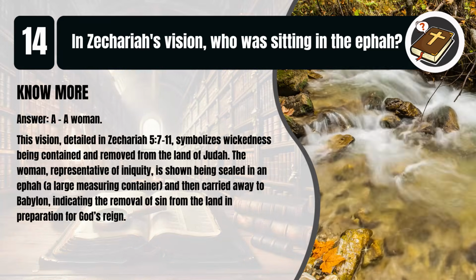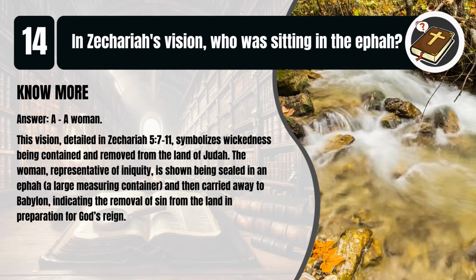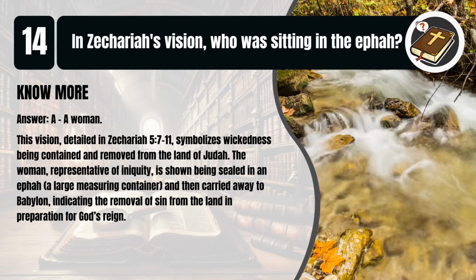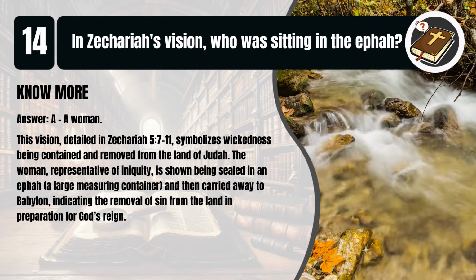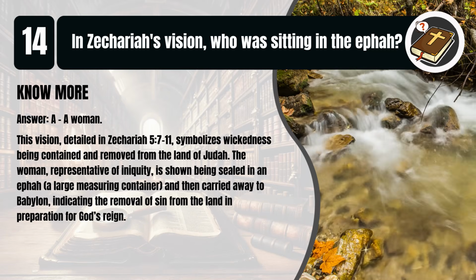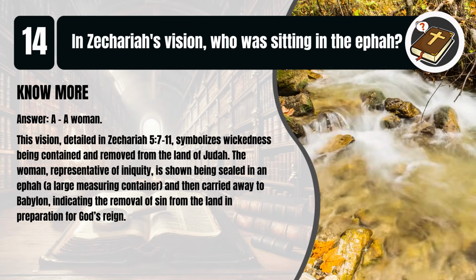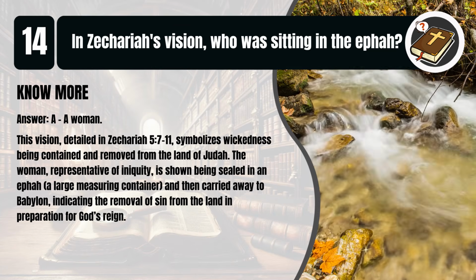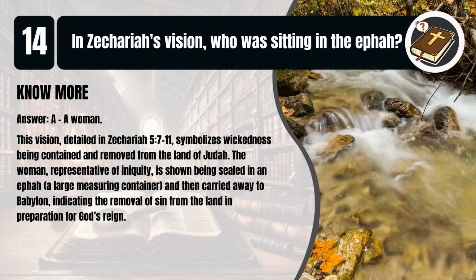That's A, a woman. This vision, detailed in Zechariah chapter 5, verses 7 to 11, symbolizes wickedness being contained and removed from the land of Judah. The woman, representative of iniquity, is shown being sealed in an ephah, a large measuring container, and then carried away to Babylon, indicating the removal of sin from the land in preparation for God's reign.